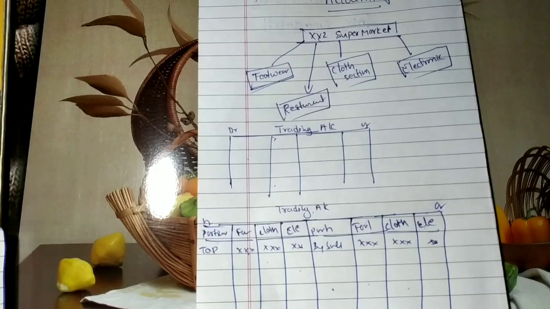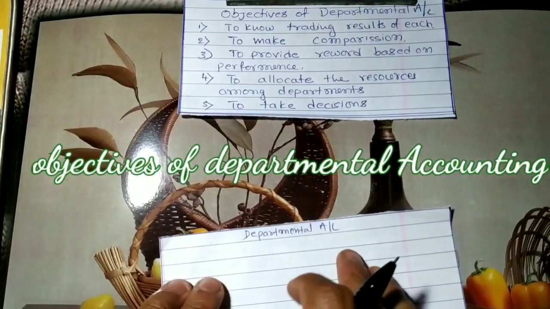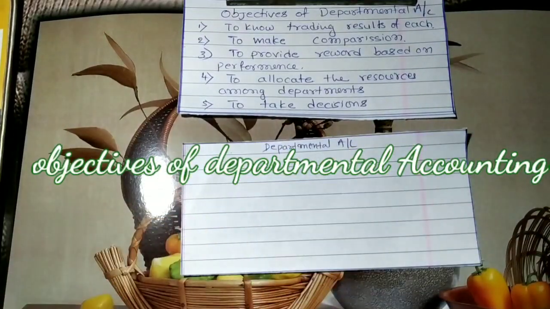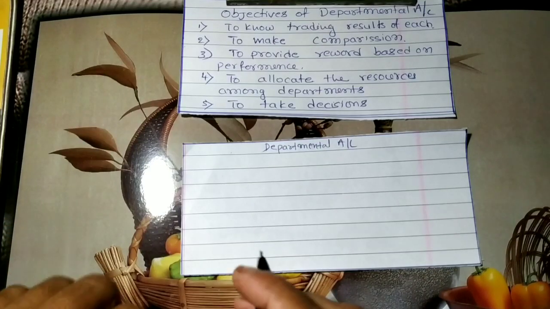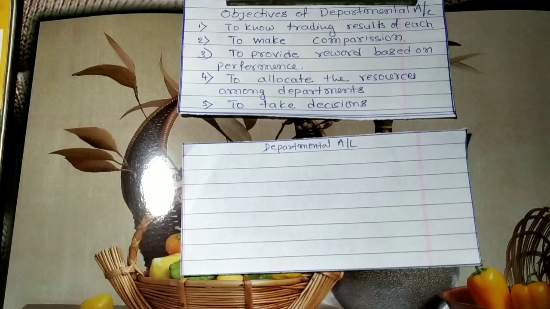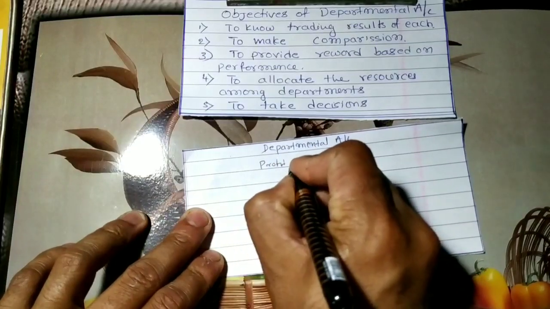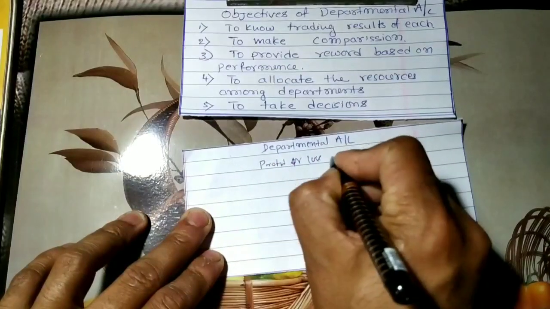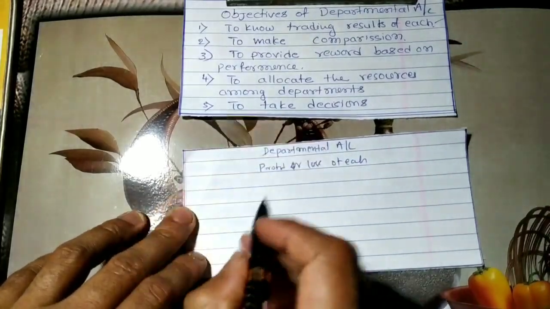Let us go through the objectives of departmental accounting. What is the purpose of preparing departmental accounts? First one, to know the trading results of each department. Basically we are going to prepare the books of account of each department in order to know the profit and loss, that is nothing but the result. The first and foremost objective is to know the profit or loss of each department. Second one, to make comparison.